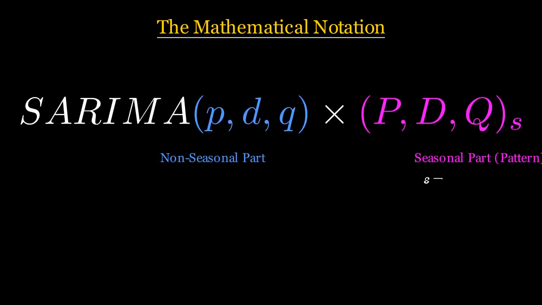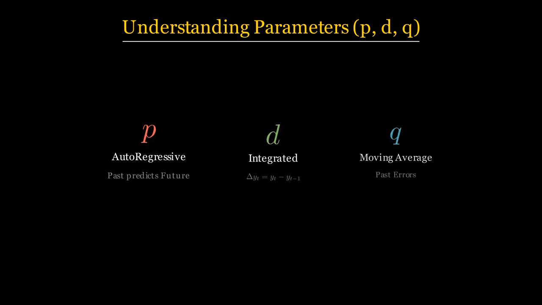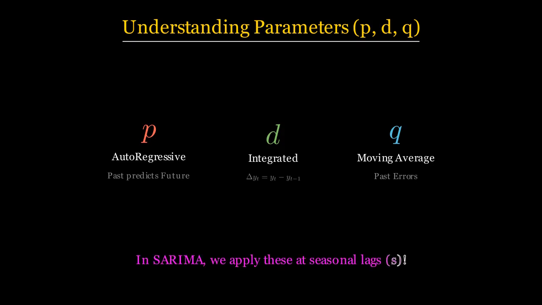The p, autoregressive component, means we use past values to predict the future. The d, integrated part, involves differencing the data to make it stationary, ensuring its mean and variance don't change over time. The q, moving average, uses past forecast errors. In SARIMA, we apply these same concepts but at seasonal lags.